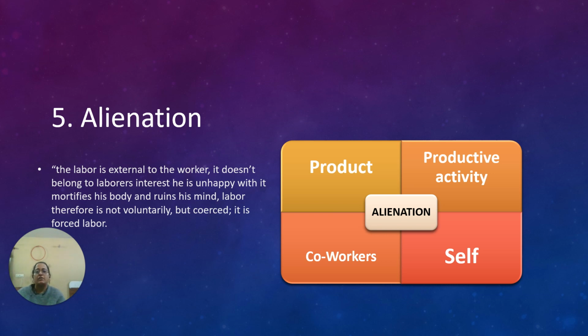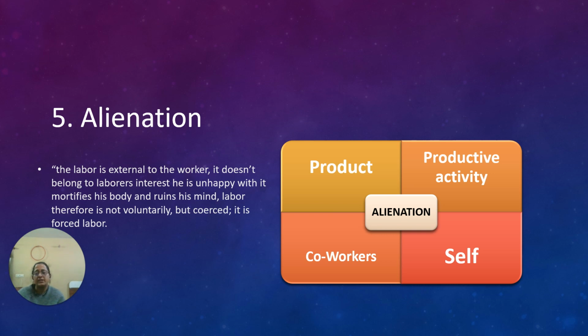Then the productive activity: there is a conveyor belt. Taylor came with this scientific management. If you read it, there is a conveyor belt, and this belt moves in front of every laborer, and he has to fix things accordingly. He doesn't have to move. Now this conveyor belt was invented just to reduce the time and increase the production, and consequently increase the profit. So in this entire process, the laborer feels himself alienated from the productive activity.